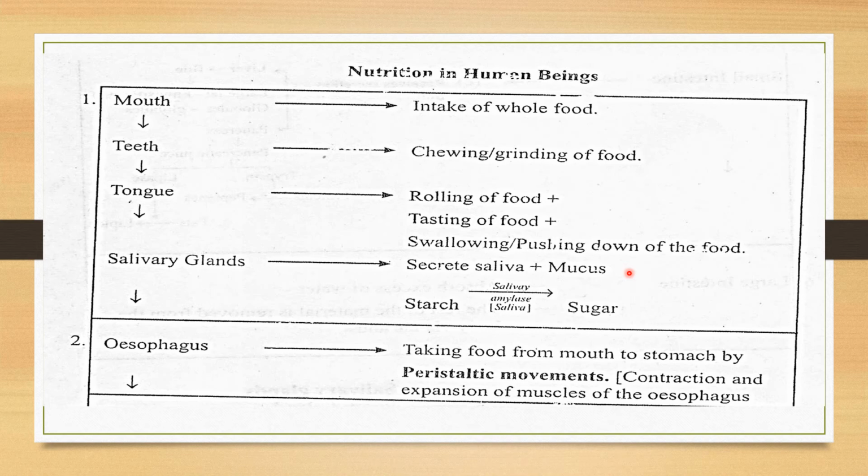The whole digestive system is made up of these smooth muscles, and those muscles always move and help in the movement of food. Okay, but in the mouth no such muscle is present; it is controlled by our own will. So the tongue takes that role of pushing down the food inside the esophagus.